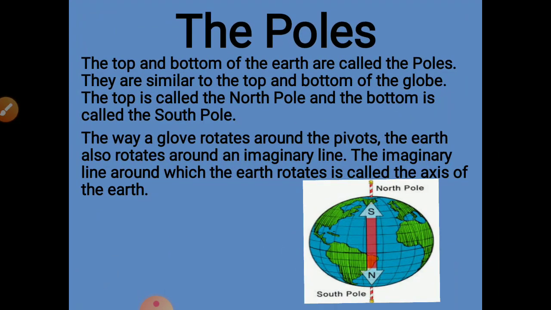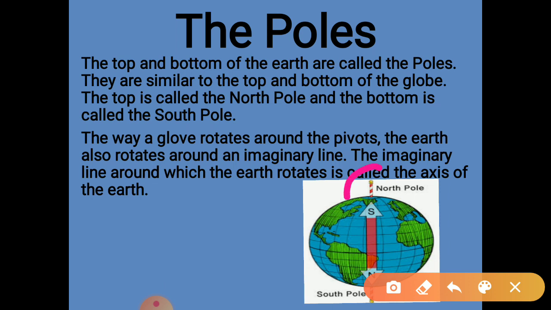Let's talk about the poles. The top and bottom of the Earth are called the poles. They are similar to the top and bottom of the globe, as we can see here in this picture. The top is known as the North Pole and the bottom is known as the South Pole.